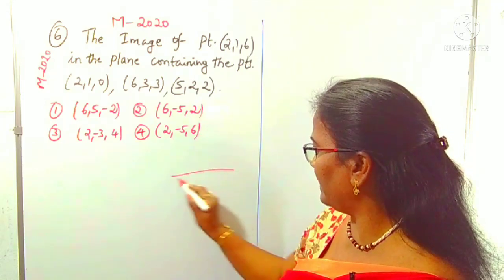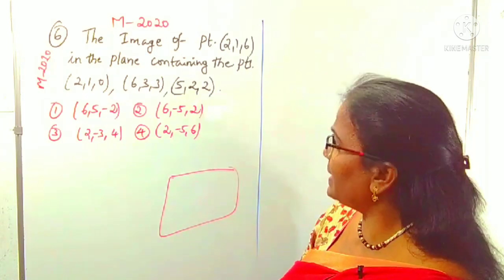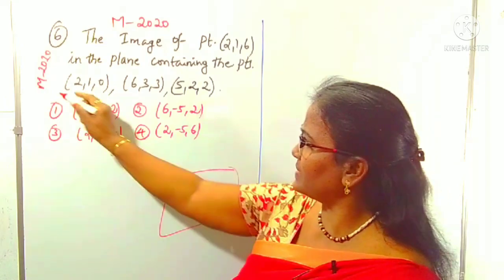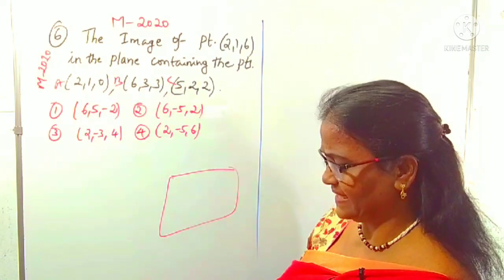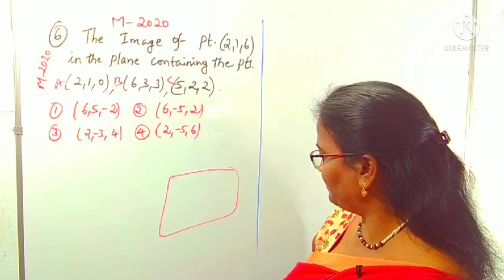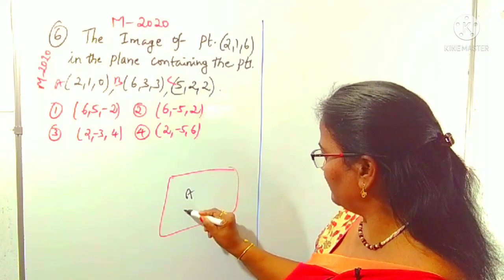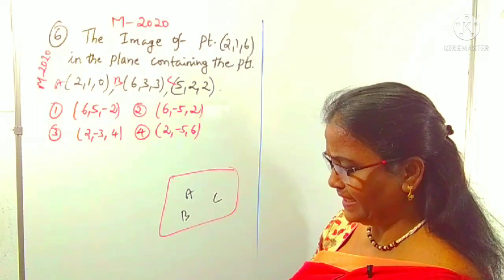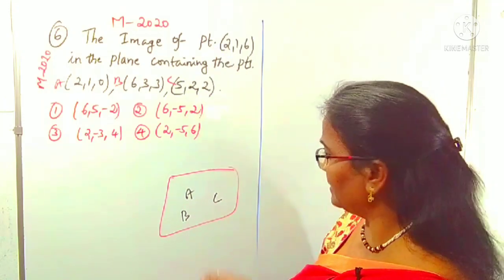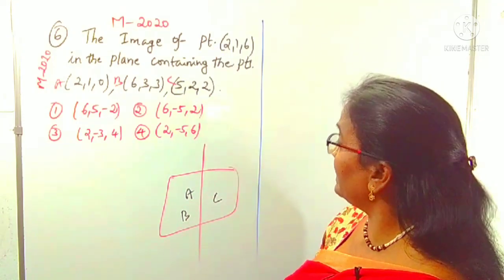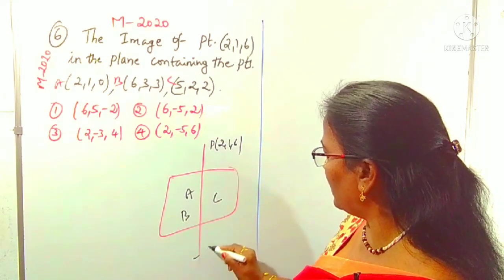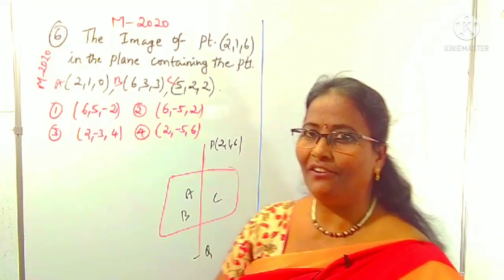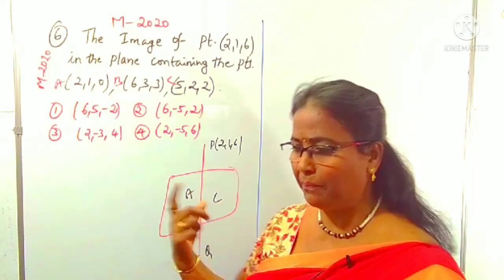Suppose you can think this is a plane passing through the points. I am taking these 3 points as A, B, C for your understanding purpose. A, B, C, 3 points are there in this plane. This plane is passing through the A, B, C points, and we need the image of this point. I am taking that point as P, 2, 1, 6. We need the Q point, that's the image. Okay, first we can find the equation of the plane.